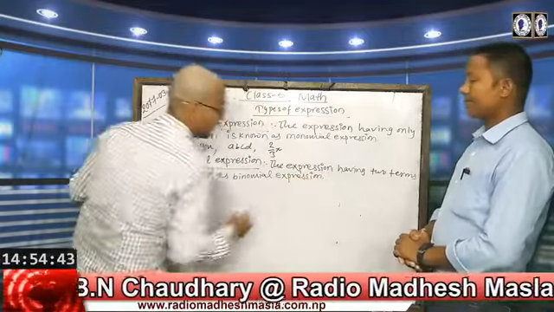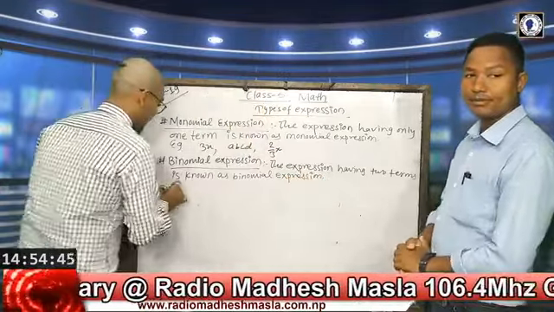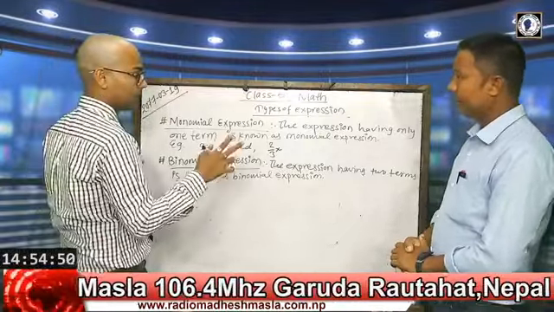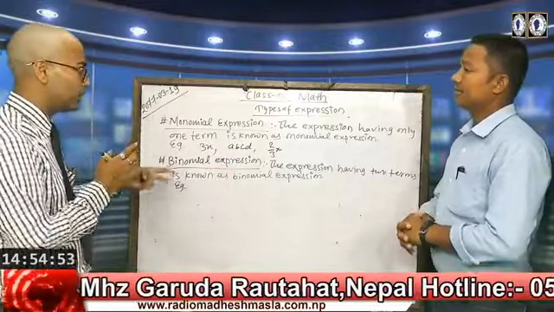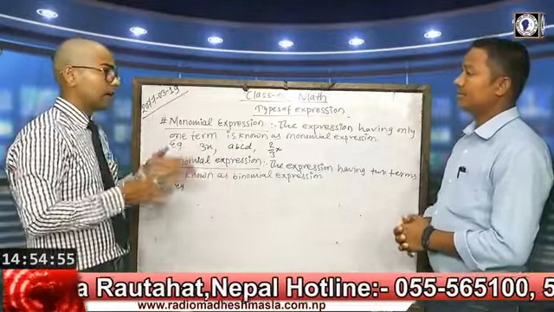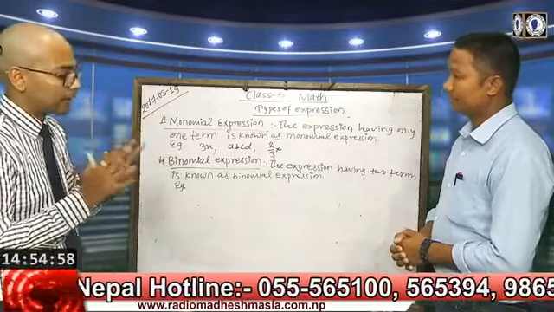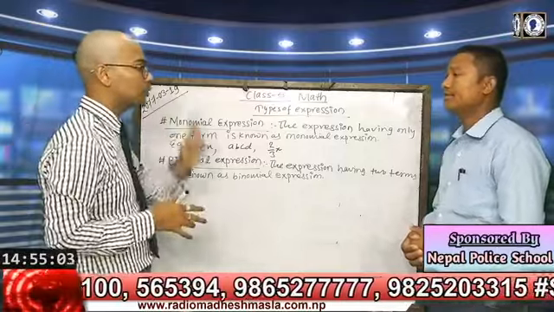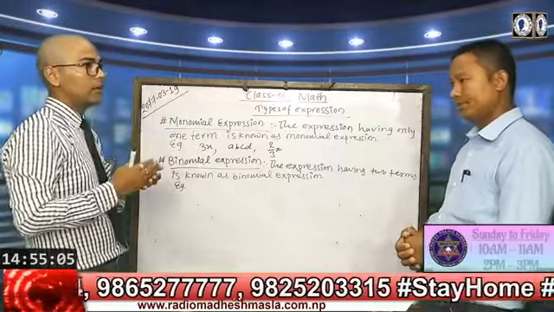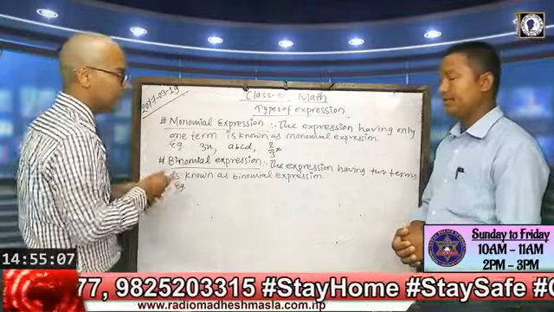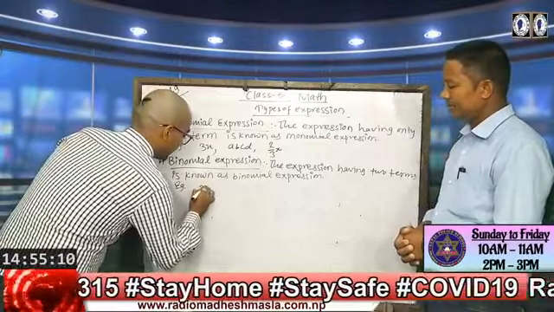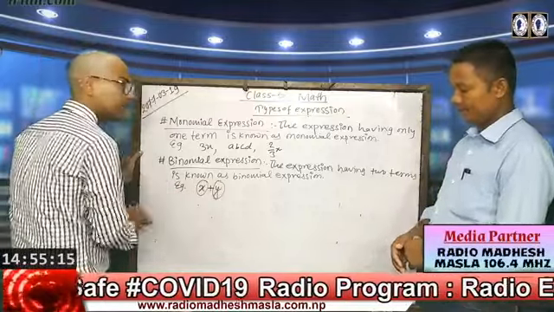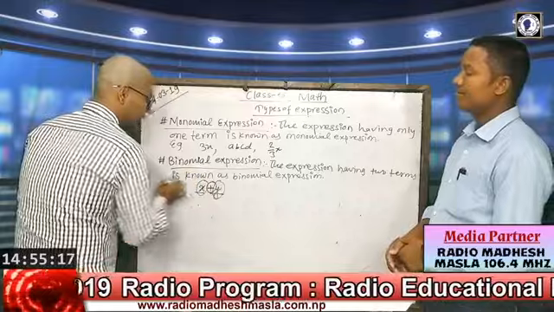For example, two terms should be connected. According to the definition of expressions, the terms should be connected with an addition or subtraction sign. So x plus y has two terms, x and y, and these two terms are connected by a plus sign.